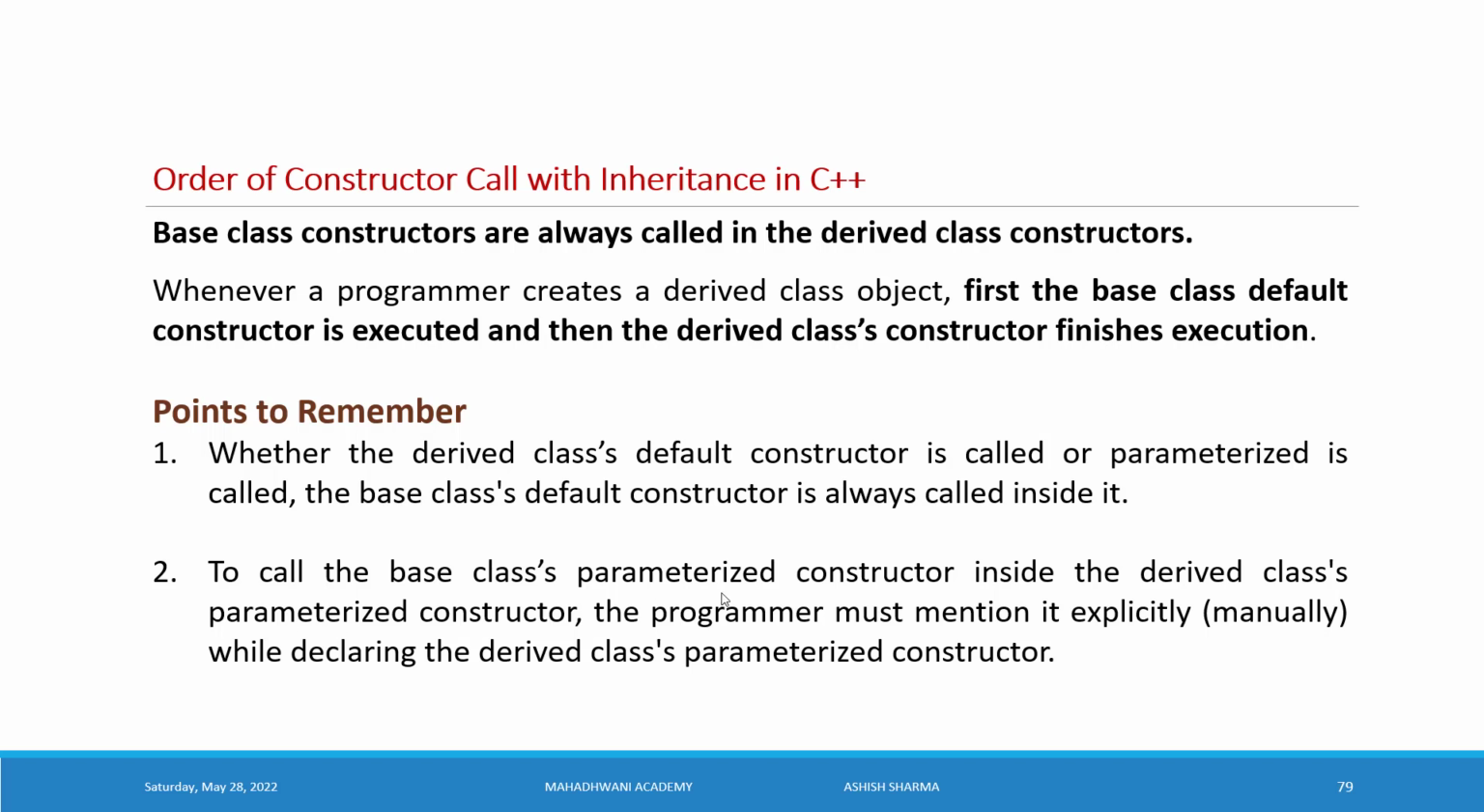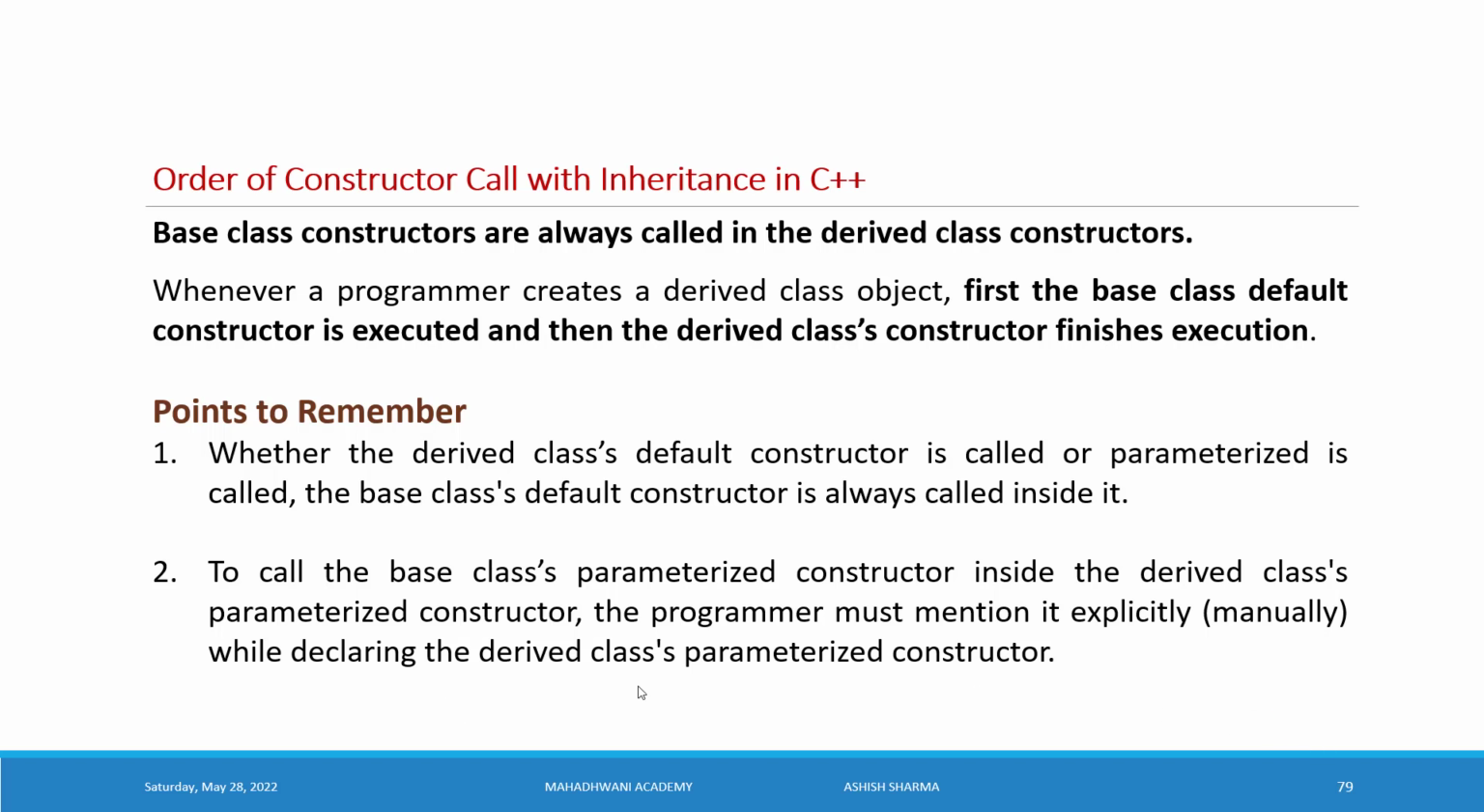To call the base class parameterized constructor inside the derived class parameterized constructor, the programmer must mention it explicitly, manually, while declaring the derived class parameterized constructor. The default constructor will be called automatically, but if you want to call the parameterized constructor, in this case you need to mention it explicitly. You need to mention it manually.